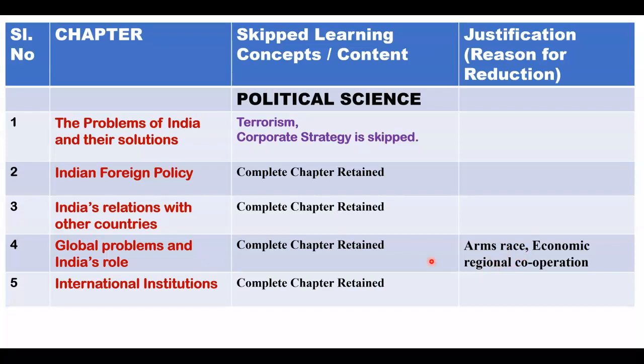Actually it was supposed to come in this column, but it went in the reason column. A small mistake has been done, you just make out. Arms race and economic regional cooperation, these two topics are deleted in Global Problems and India's Role. And International Institutions, this chapter is retained. You have to study this full chapter.